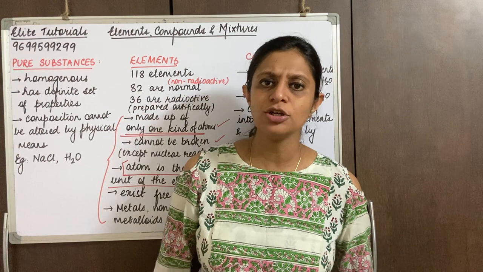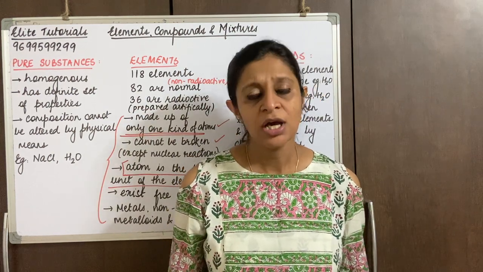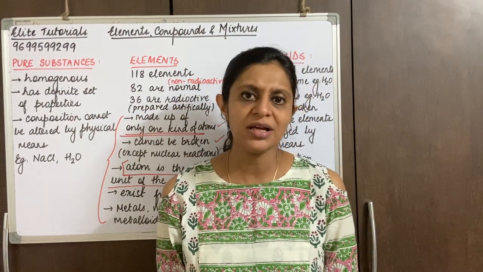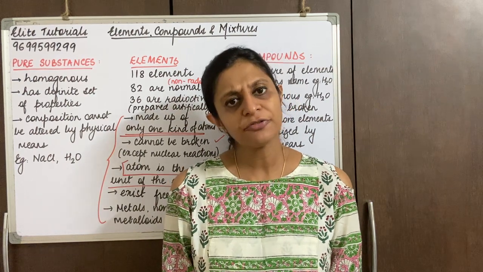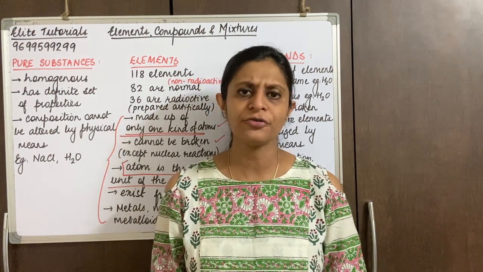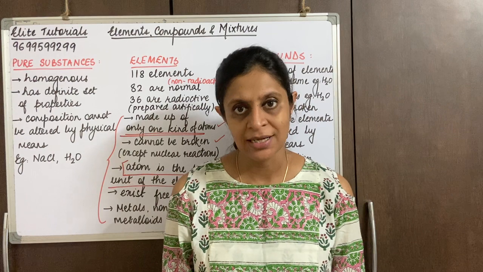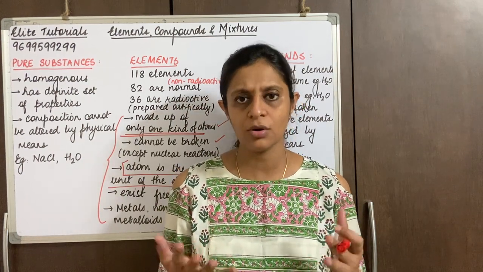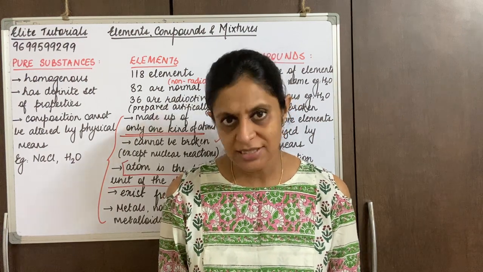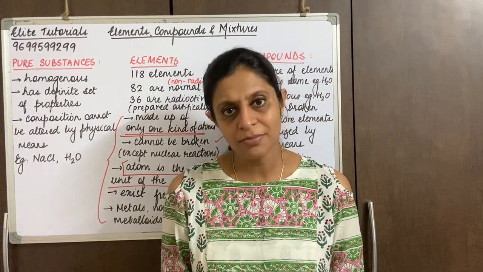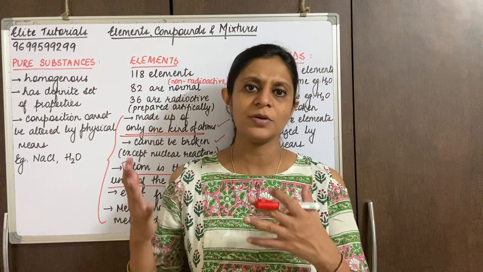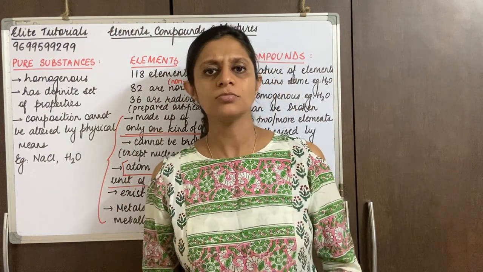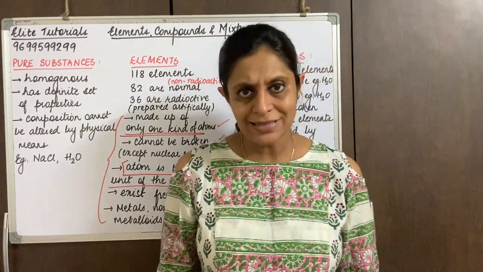Now, when we come down from metals to non-metals, okay, what are the properties of non-metals? So non-metals can usually exist in the solid state, the liquid state, bromine being a liquid non-metal, and quite a few non-metals exist in the gaseous state, like nitrogen, oxygen, hydrogen, chlorine, fluorine. Now the properties of non-metals would be majorly opposite as compared to metals.